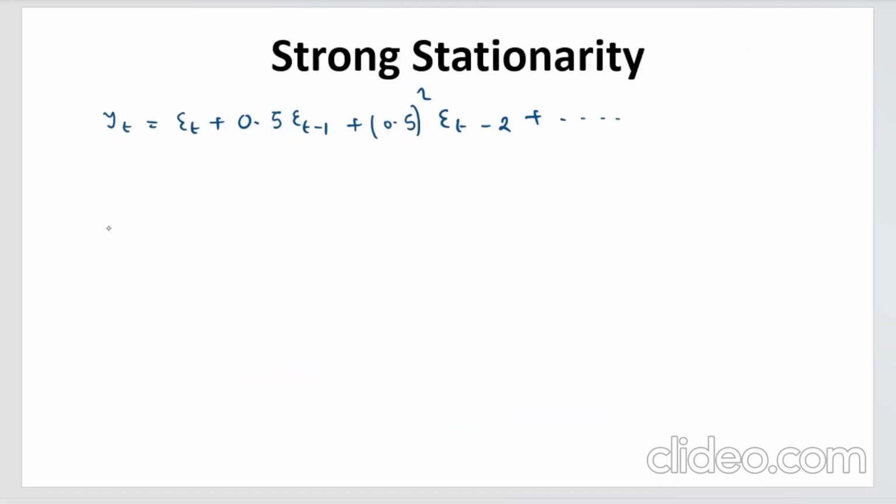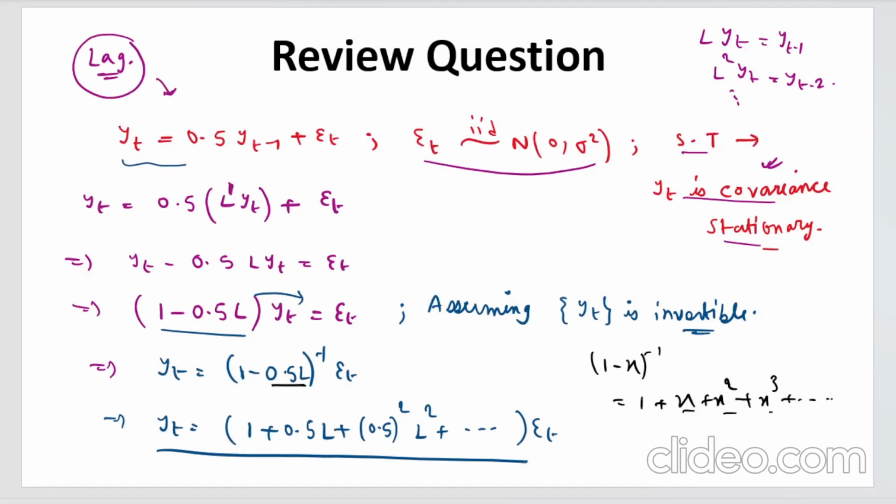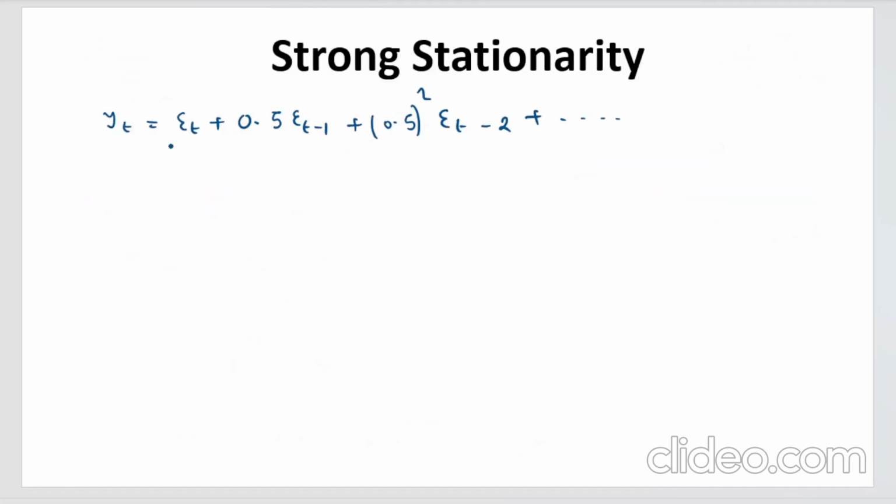So you have converted. Whenever I have told you this rule, that whenever you have yt dependent on yt minus 1, you have to convert everything in terms of epsilon t's, right? Why is this so? Because we simply know the distribution of epsilon t. So for any calculation, you have to convert this process yt in terms of epsilon t, and that is what you have done here. So everything here is in terms of epsilon t, and you know the property of epsilon t. So you can check stationarity from here simply.